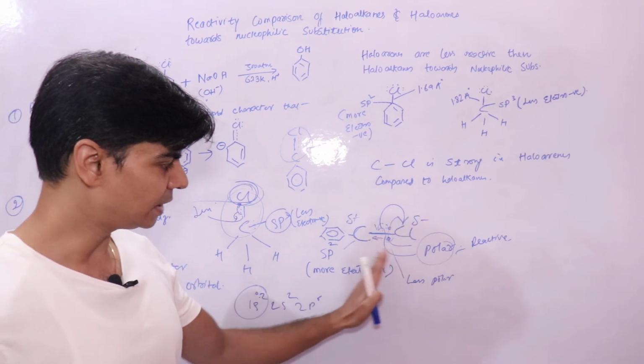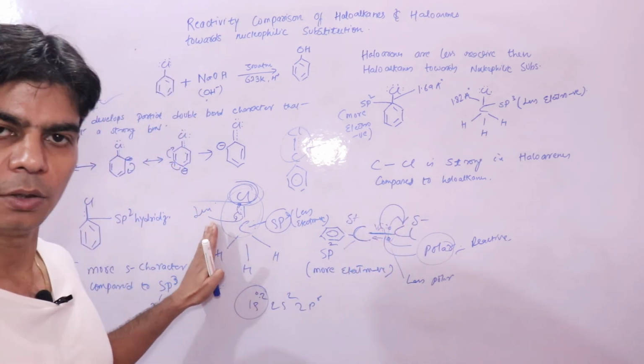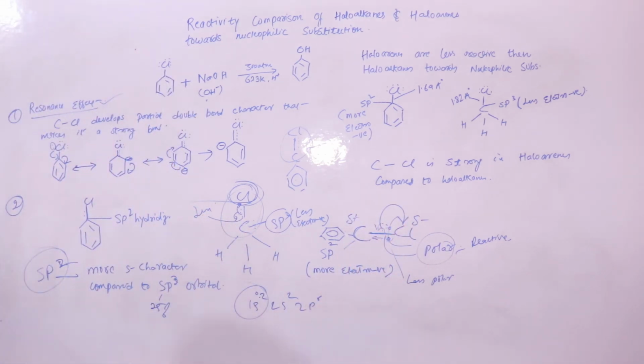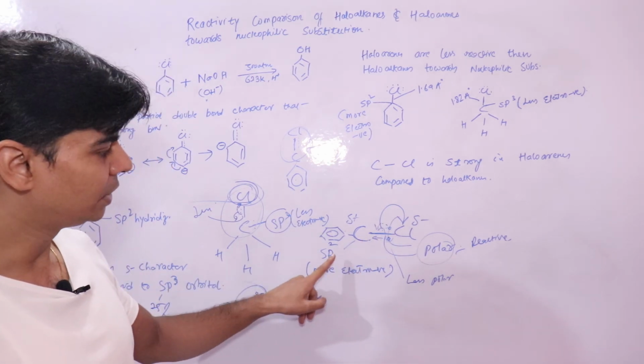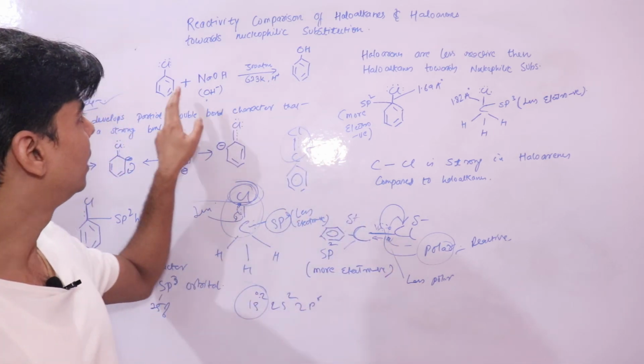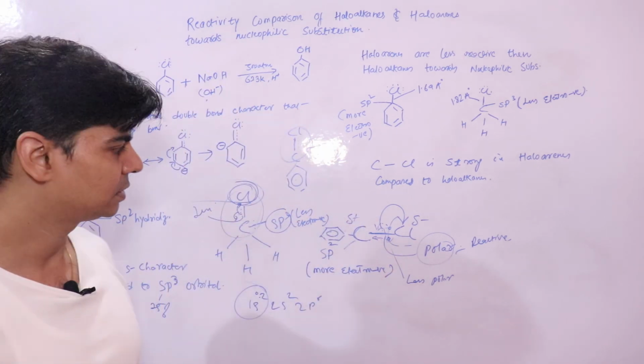And this bond is less polar compared to that in haloalkanes. I hope this is clear. So your resonance effect, sp2 hybridization and polarity will decrease the reactivity of the C-Cl bond in haloarenes compared to haloalkanes.